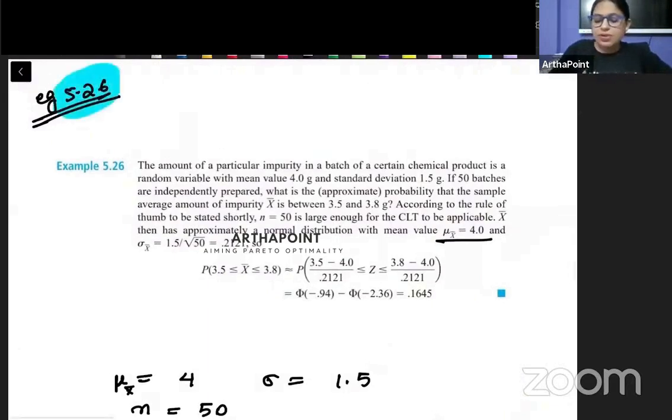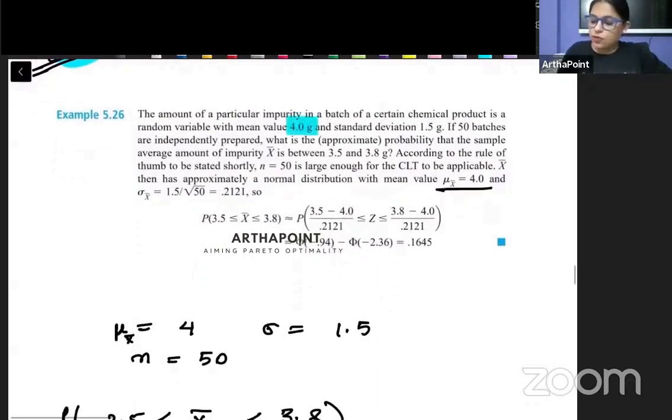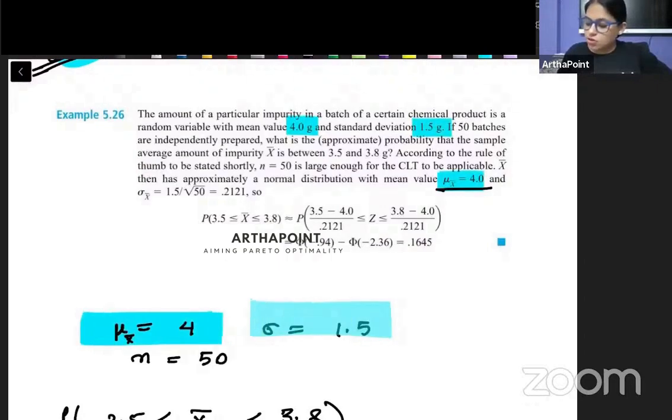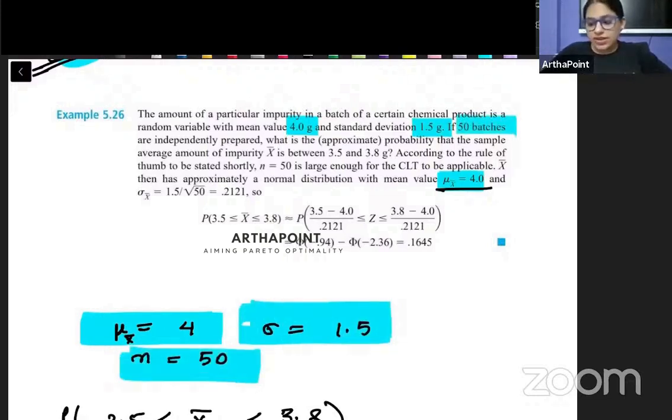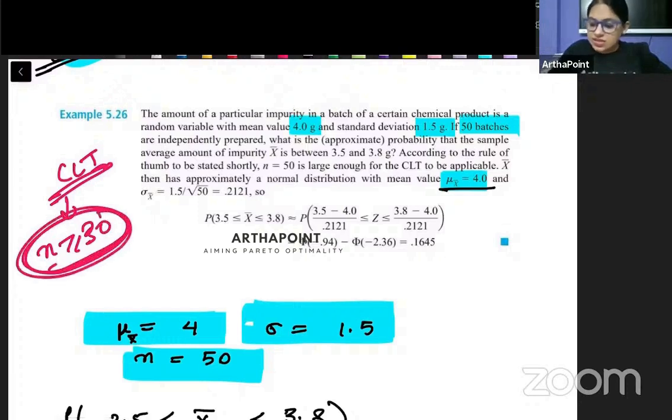So here, example number 5.26. Please read this example. It says the amount of a particular impurity in a batch of a chemical has mean value 4 gram. So you are given that the mean of the population is 4. And the standard deviation of the population is 1.5 and the size is 50. So I told you that the central limit theorem holds well if the sample size is greater than or equal to 30. And here, since the size is 50, we know that the central limit theorem will hold pretty well.